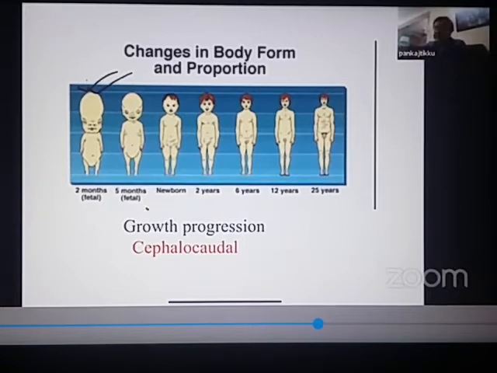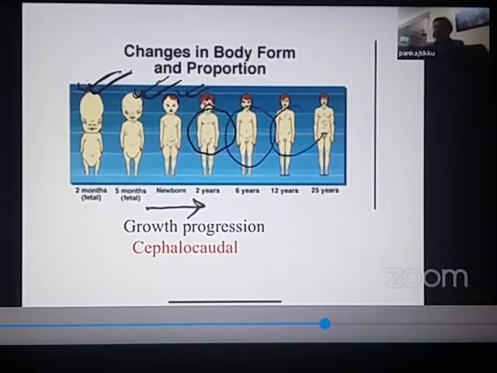Then as the child's age goes on increasing, you can see the child's head growth gradually starts slowing down, and it is now the extremities that start growing. So initially it was the head that was growing, then gradually the trunk starts growing, and finally it is the extremities that start growing.